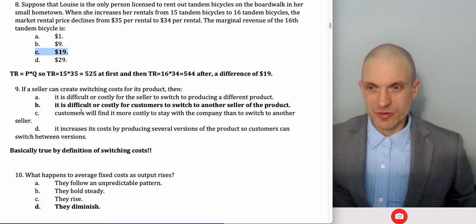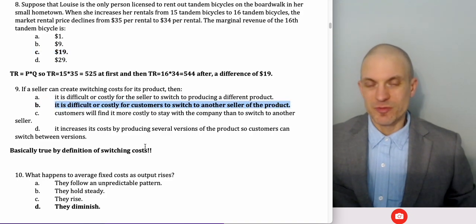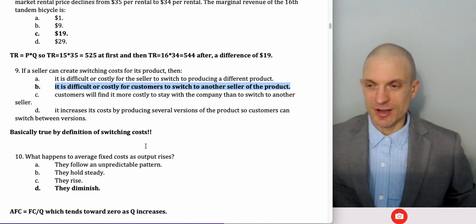If a seller can create switching costs for its product, then it's difficult or costly for consumers to switch to another seller. That's basically the definition of switching costs. That's kind of the idea.